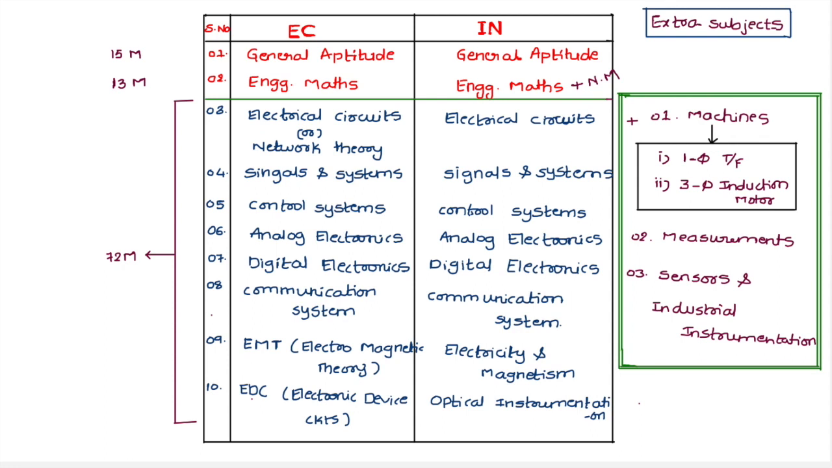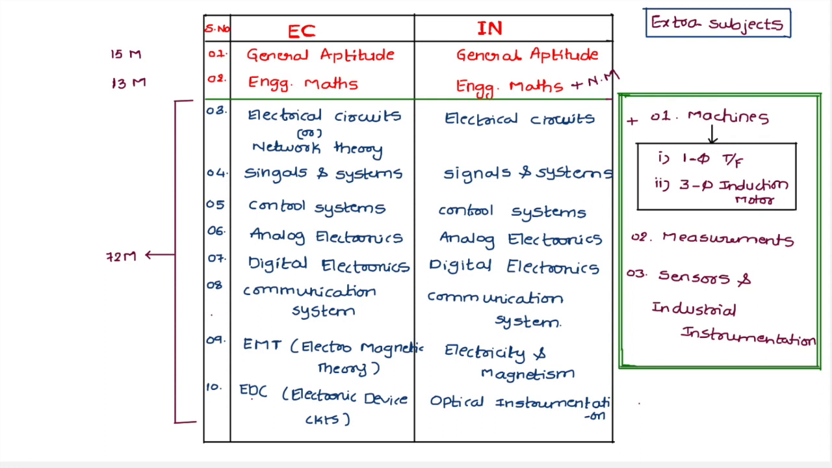Okay, and when it comes to control system, maximum syllabus is same. And for analog electronics also same thing. But for EC students the power amplifiers is not covered. That means this time power amplifiers is removed and 555 timers also removed, but those topics are included in instrumentation engineering students analog electronics subject.